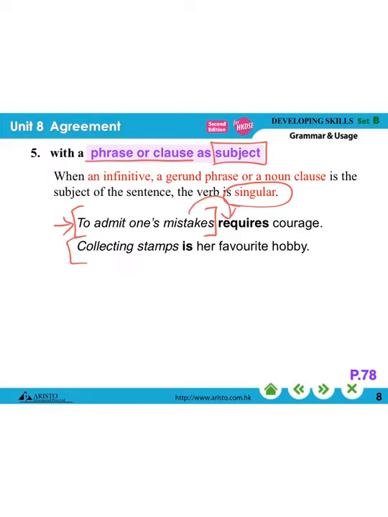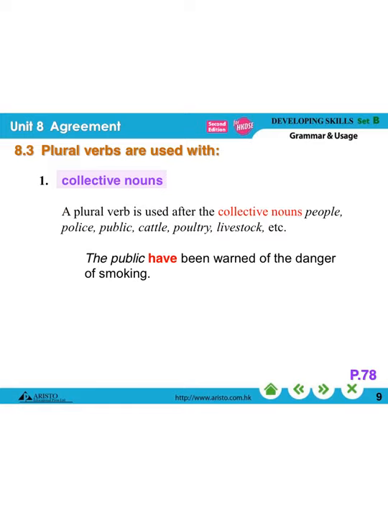Collecting stamps is her favorite hobby. I'm talking about the whole thing. I am not just talking about the stamps, but I am talking about this action, collecting stamps, and that's why we have to use a singular verb here. Okay, and then let's carry on. So for those 5 common cases, we have to use a singular verb.